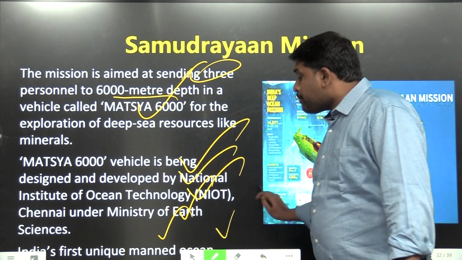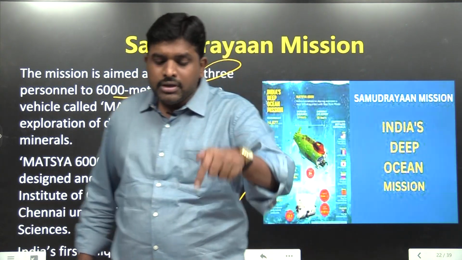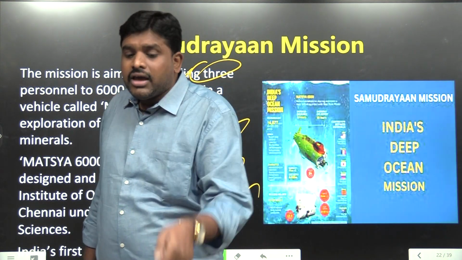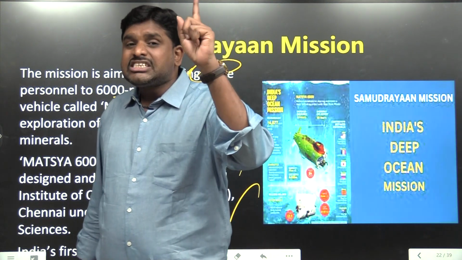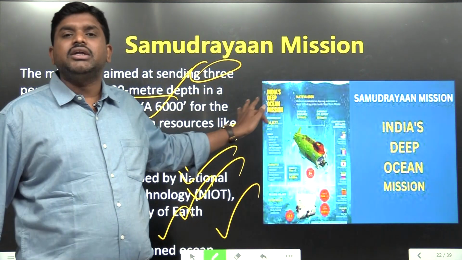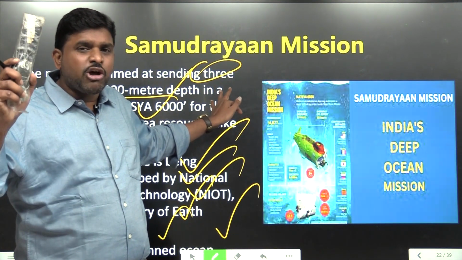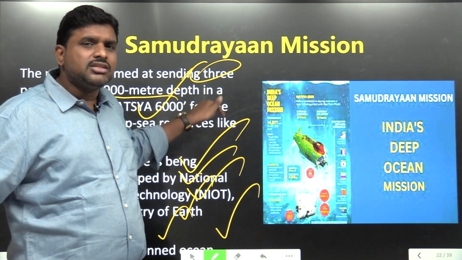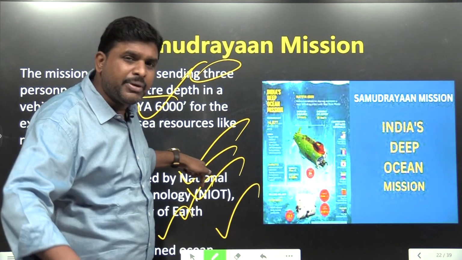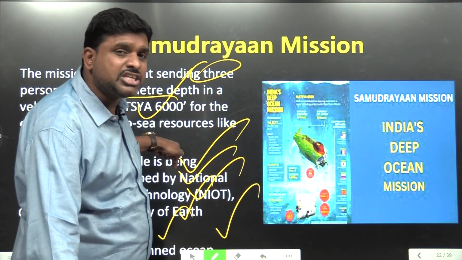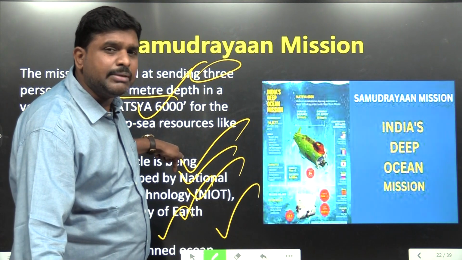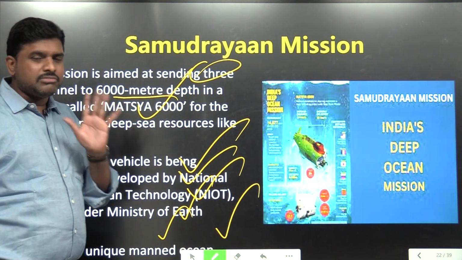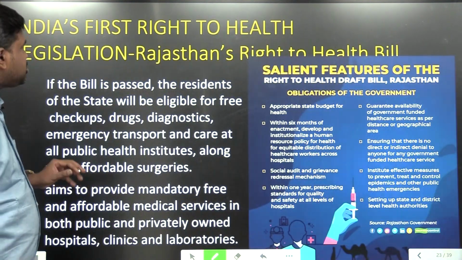India's first unique manned ocean mission means that for the first time, a man is going 6,000 meters deep inside the ocean in the history of India. That is the reason it is important. For the first time in the history of India, one man is entering the Matsya 6000, which is going 6 kilometers deep into the ocean. There they are doing deep sea mining. That particular mission is called the Samudrayaan Mission, which started in the month of March.